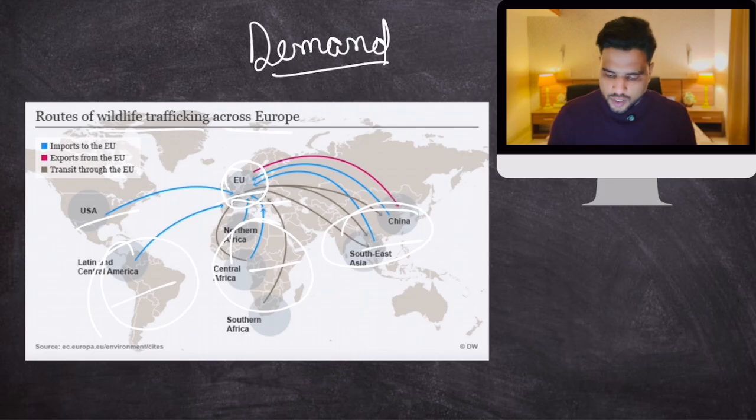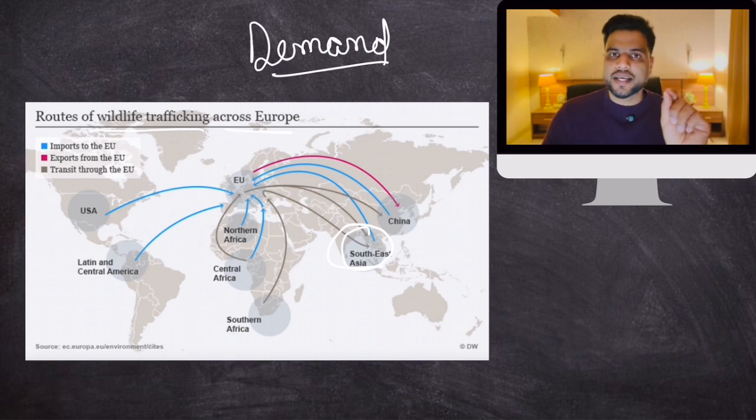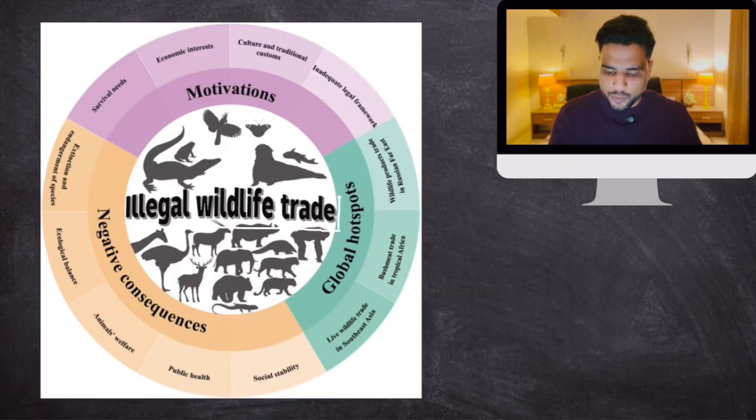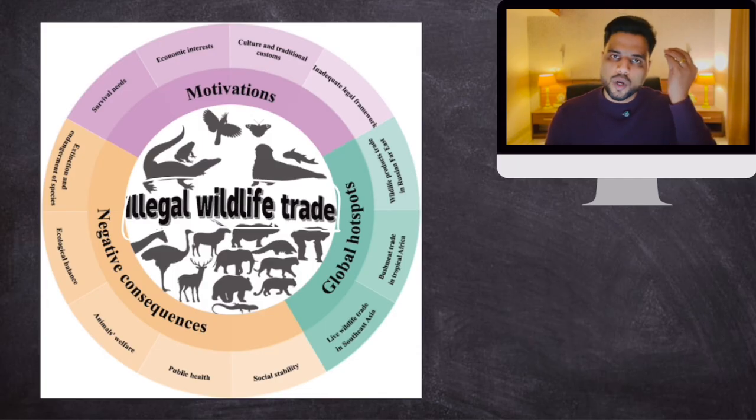Now, this region is the Golden Triangle, this Southeast Asian region, okay? And it is a big hotspot. Now, I am going to share an image with you, and that graphic sums up everything about illegal wildlife trade. Okay, this is the graphic. I'm going to share it with you. This is very important. Save it somewhere. It is basically a mind map of sorts to cover everything related to illegal wildlife trade.